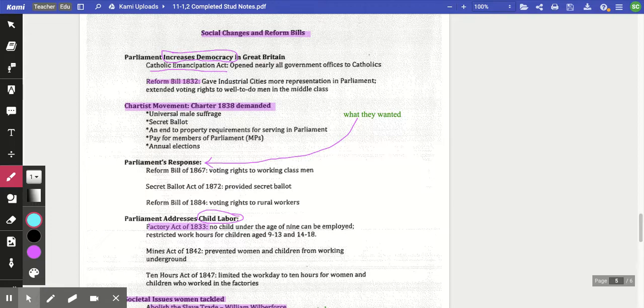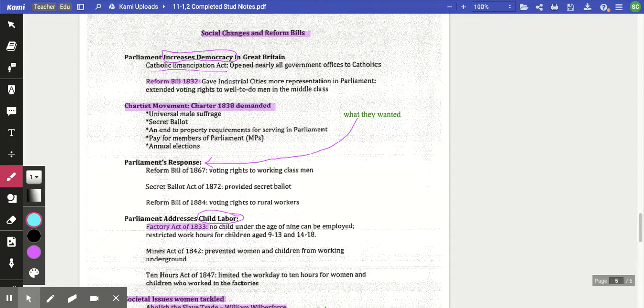And some are going to say, no, I can't leave my family without this income. So they're recommending you really need to provide an income for when they are there working and have to walk away. And then holding annual elections. Someone's not doing their job, remove them, vote them out. So people don't get comfortable and not fulfill the promises that they made in order to become that member of Parliament. So I have an arrow here pointing from what they wanted to how Parliament responds to these demands.